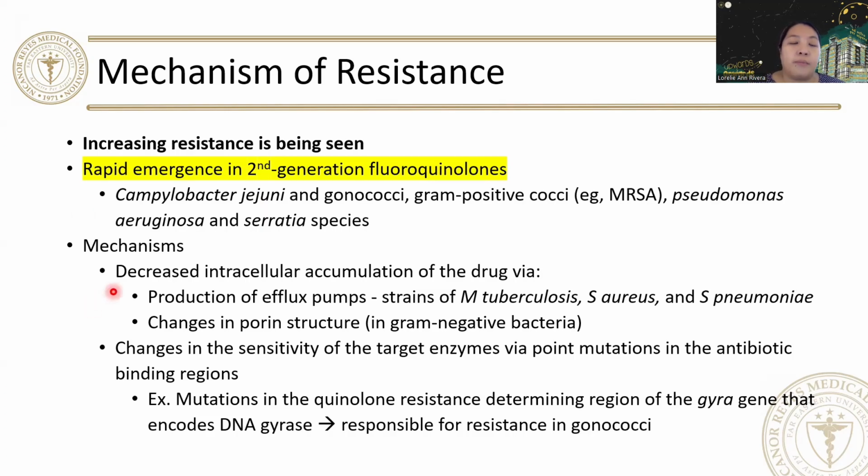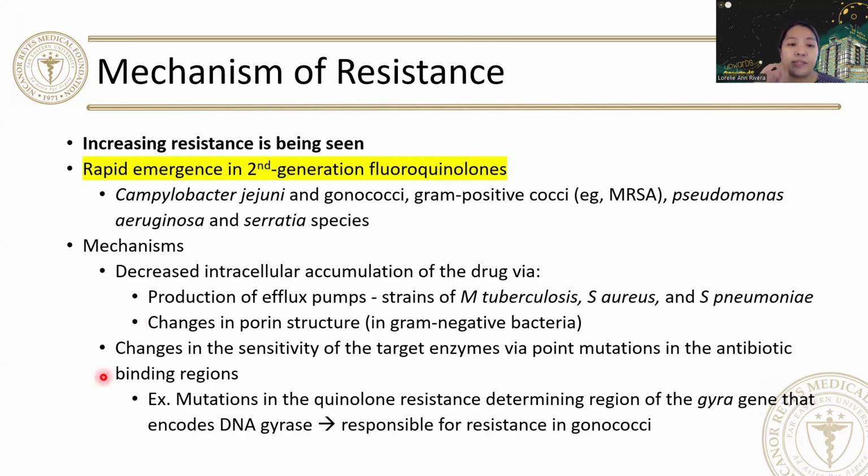It is said that the mechanism for resistance is production of efflux pumps in the strains of Mycobacterium tuberculosis, Staph aureus, and Strep pneumoniae, and also changes in the porin structure seen in the gram-negative bacteria.